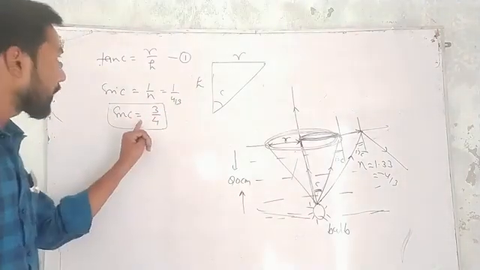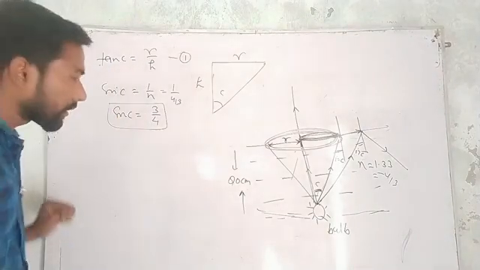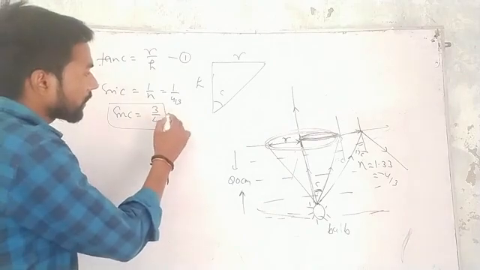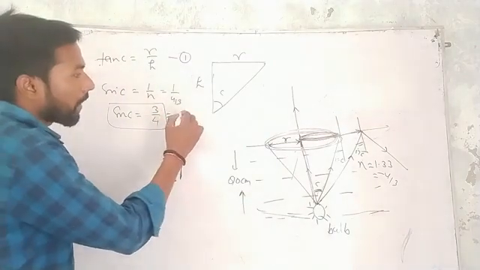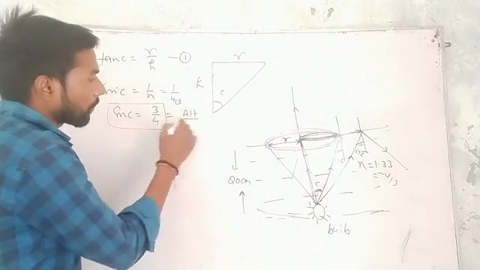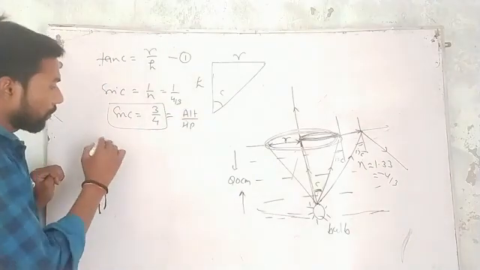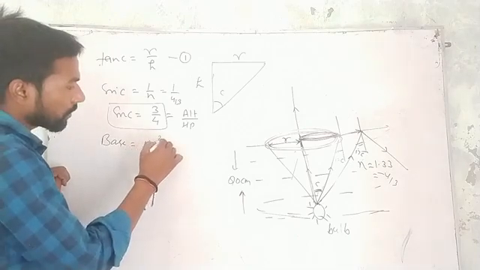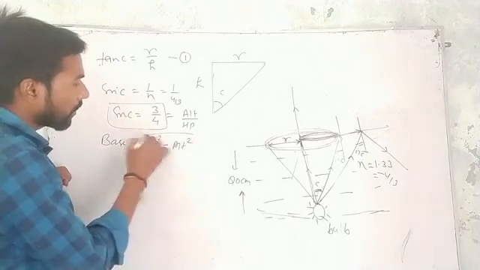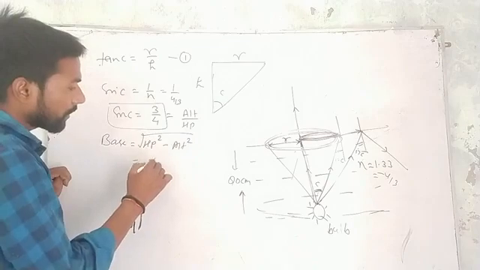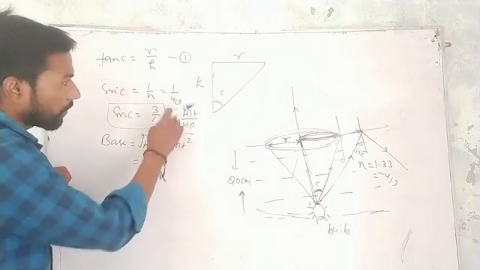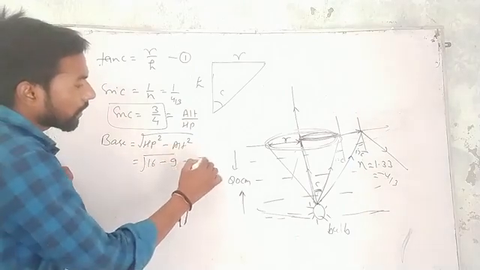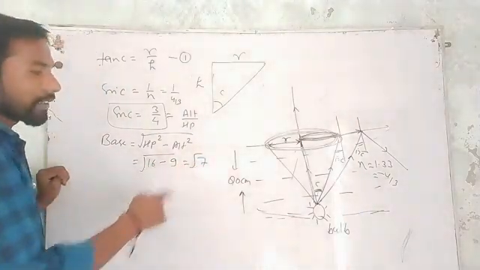Now with the help of sin C we can find the value of tan C. As we know, sin C is equal to 3 by 4. It means here 3 is the altitude and 4 is the hypotenuse. So the base will be equal to the square root of hypotenuse square minus altitude square. So that means 4 square is 16, minus 9. So this becomes root 7. So the base is root 7.